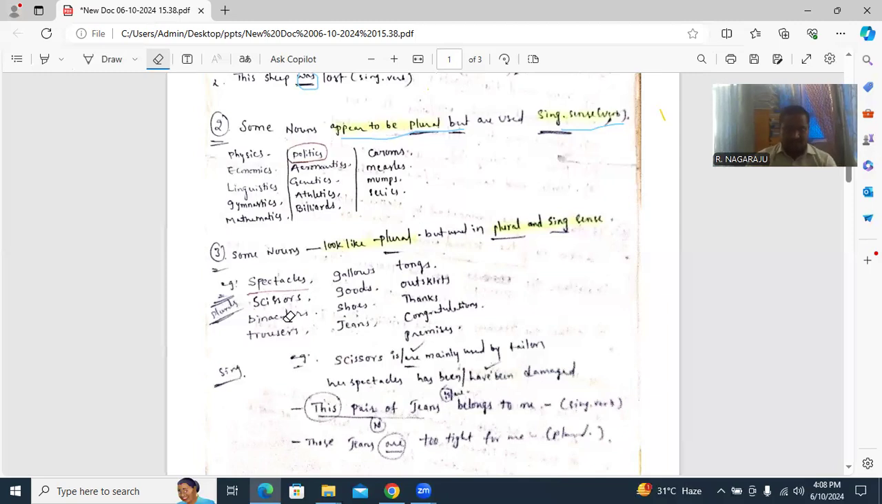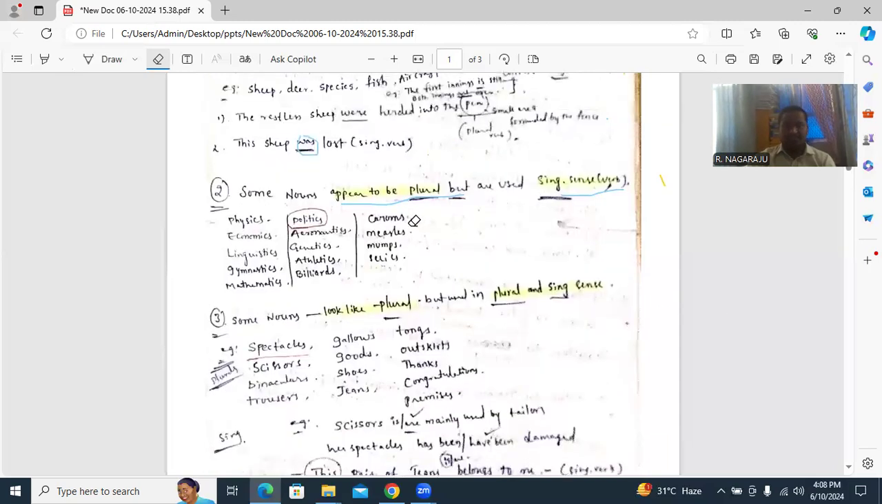Spectacles. You check it here. Plural forms: scissors, binoculars, treasures, gallows, boots, shoes, jeans, tongs, outskirts, thanks, congratulations, premises. All of these seem like plurals, but are used in both plural and singular.